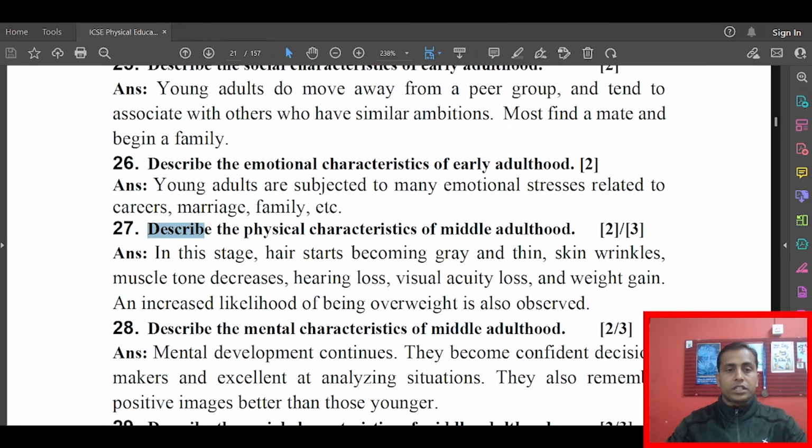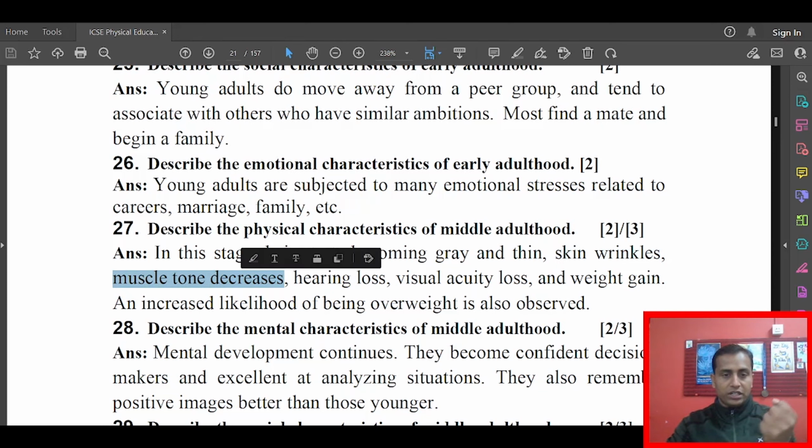The next question, describe the physical characteristics of middle adulthood. Middle adulthood, as you know, is the age group of 40 to 60. In this stage hair starts becoming gray and thin. Skin wrinkles, and muscle tone decreases a little.